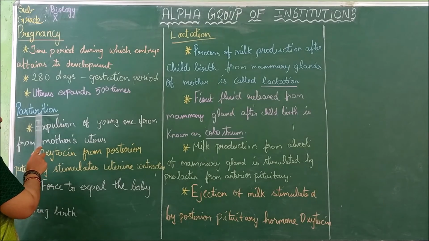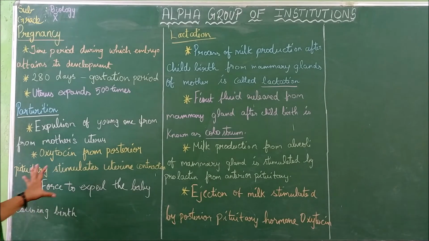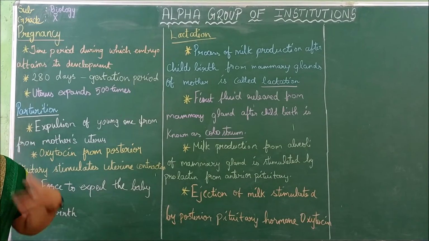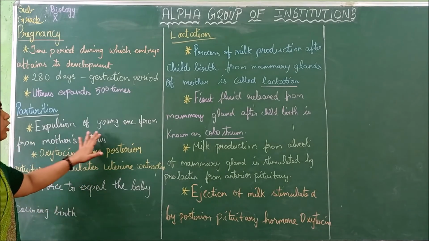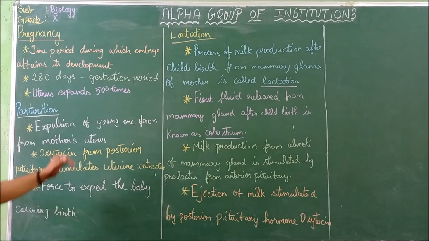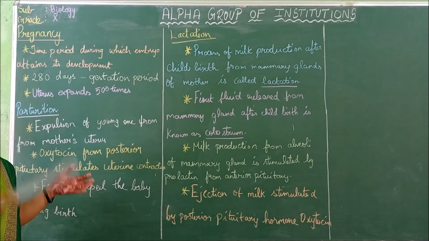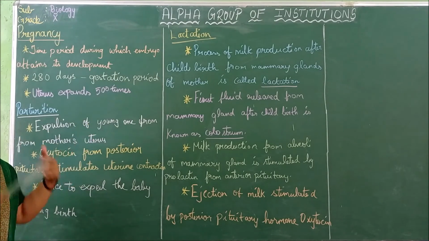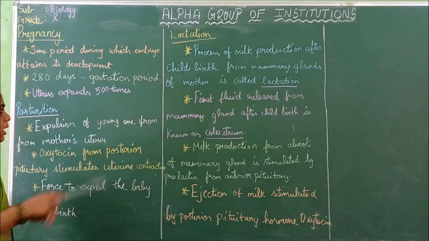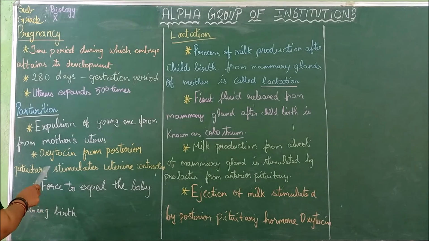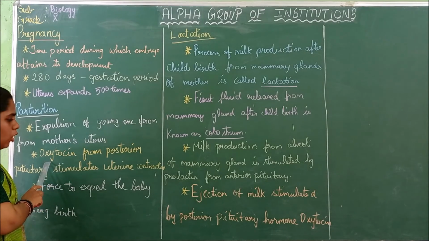Then next is parturition. Parturition means the delivery pain and the process of how the baby comes out, the expulsion of the young one from the mother's uterus. What happens during this time?